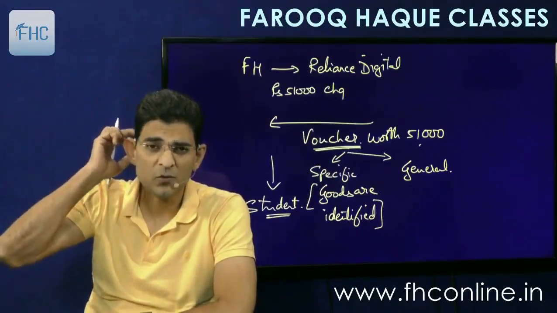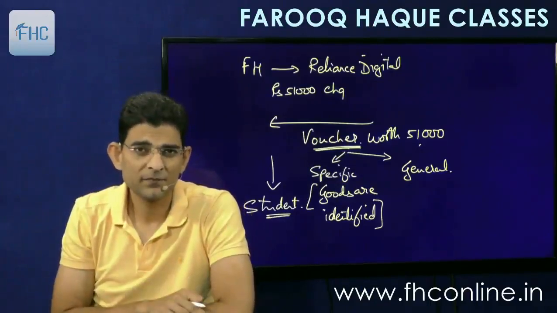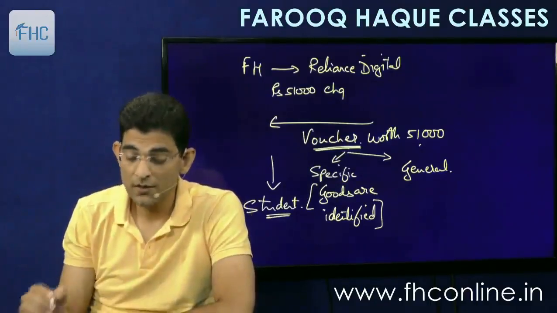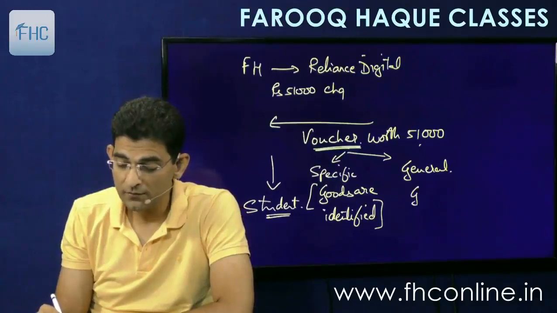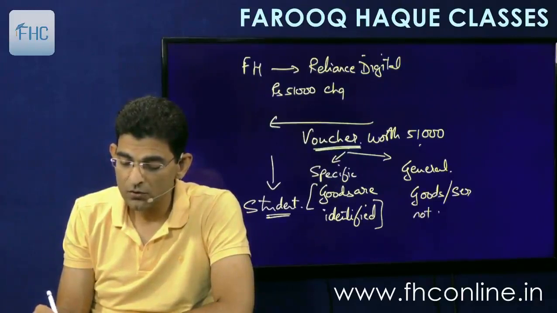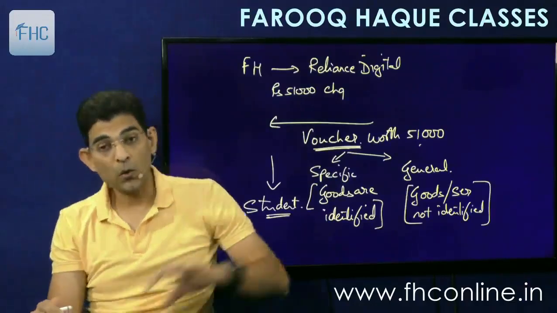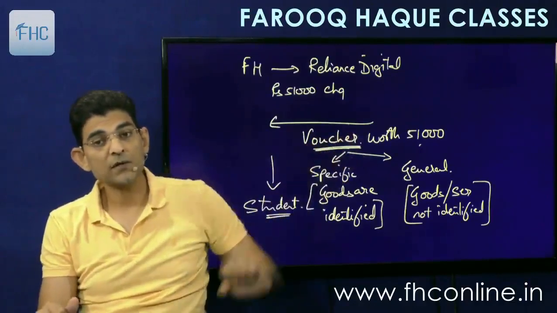They will say, okay, you can buy any product from us and we'll adjust 51,000 with that. So that is an open voucher where goods, or in fact service, are not identified at the time when the voucher is issued. Okay. So one is called specific, and the other is called general.